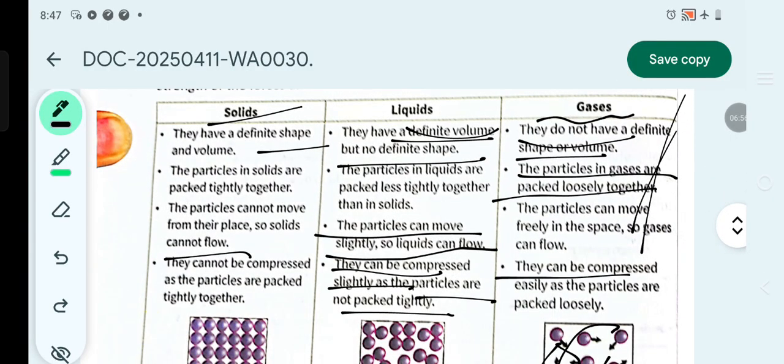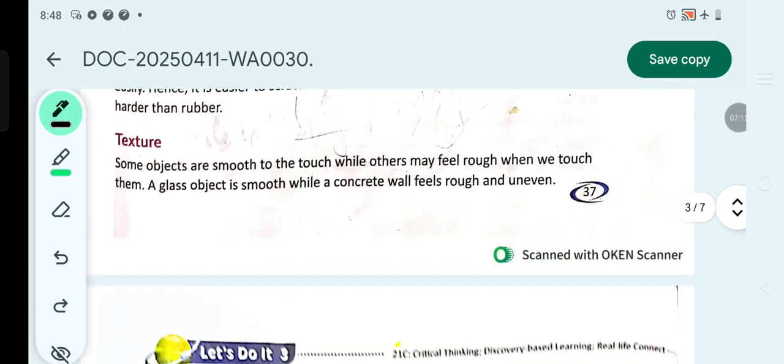Now they can be compressed easily as the particles are very loosely packed. If you have ever filled gas or just sucked up the air which is present in the environment, you have seen that when you press the syringe, it will be compressed, right? That's what compressibility is.